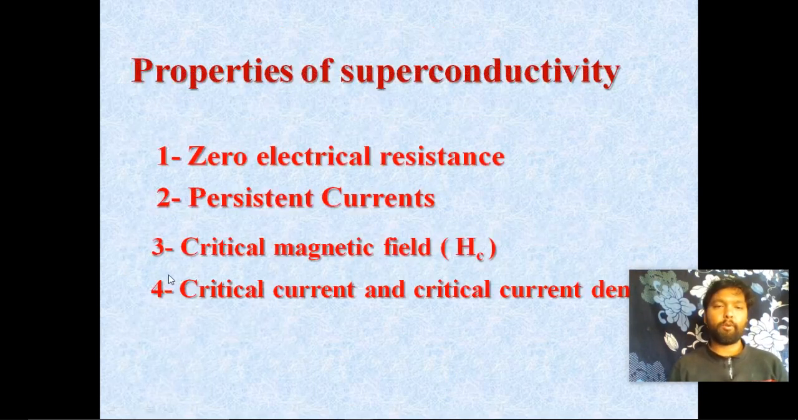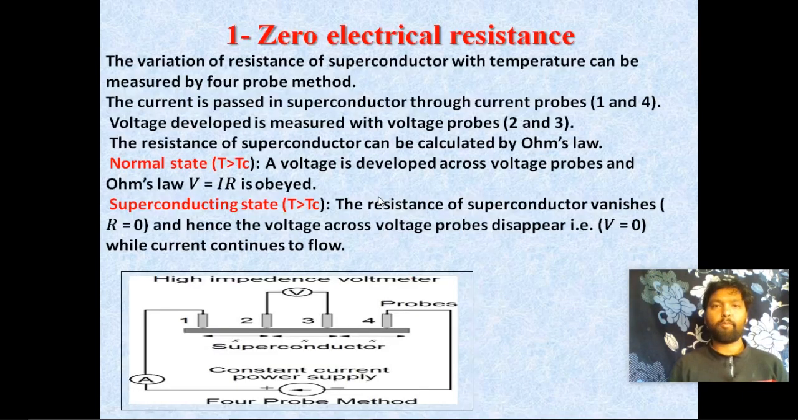We'll discuss four properties. First is zero electrical resistance, second is persistent currents, third is critical magnetic field, and fourth is critical current and critical current density. We'll discuss these properties one by one. First property, zero electrical resistance.